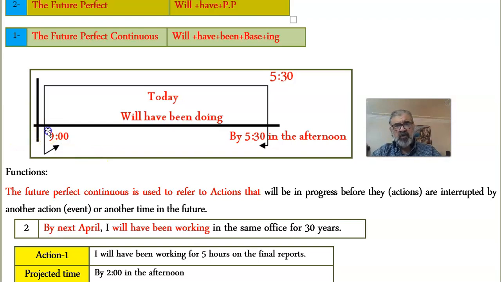Now assume that you started work at 9 and the time right now is 9. Okay? So again, what are you actually trying to say here? By 5:30 in the afternoon, assume that you're going to start something. It could be like you're traveling somewhere and it's a bit far, and you started at 9 and you're going to be at the place you are traveling to by 5:30 in the afternoon. So you'll have been doing something for how many hours? 8 hours and a half by 5:30.